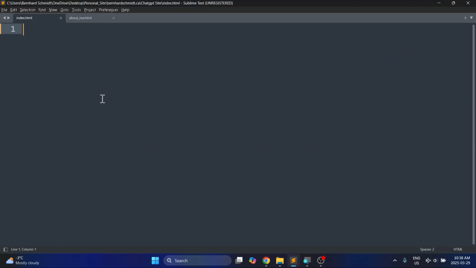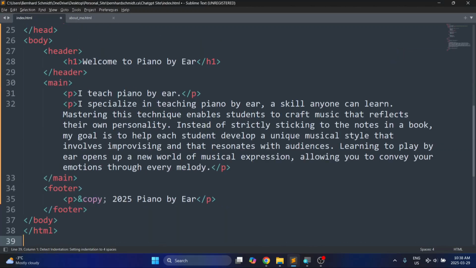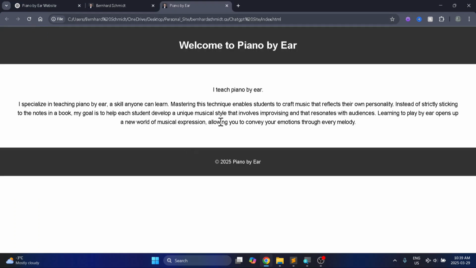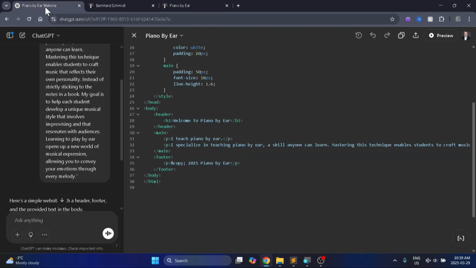Let's copy this, go into my code editor, paste it, save it, go back to my page here and hit refresh. And this is what it's come up with. So it has a header, it has a footer, it's added welcome to piano by ear. I don't know where it came up with that. It must have just taken this text here and created a title for it on its own. And then the footer here is copyright 2025 piano by ear. You can change that later.